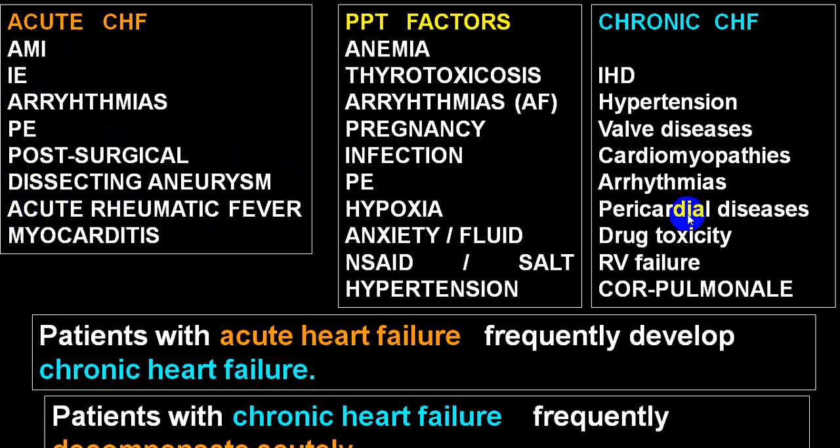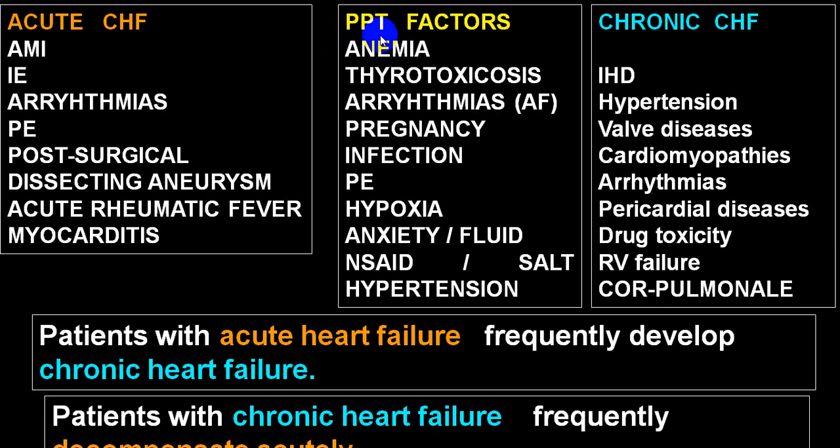These are some of the causes of acute, while chronic will be ischemic heart disease, hypertension, valvular heart disease, dilated cardiomyopathy, arrhythmias, drug toxicity, right ventricular failure, cor pulmonale, etc. While in both this condition, acute or chronic, you will have precipitation of failure.